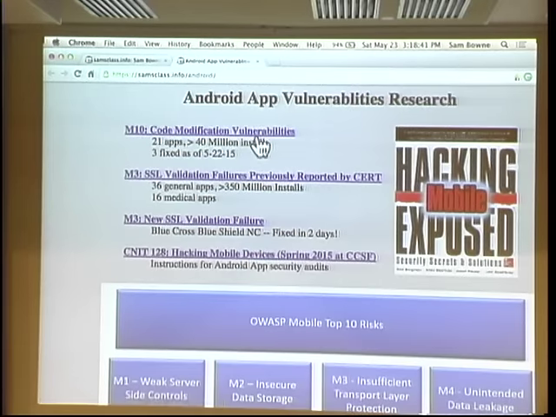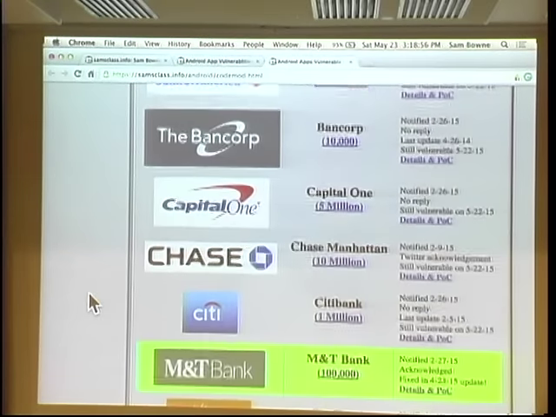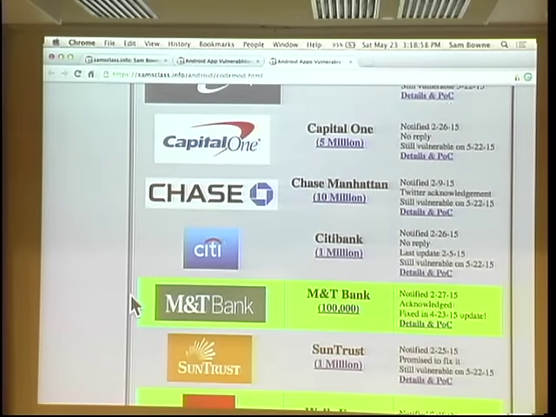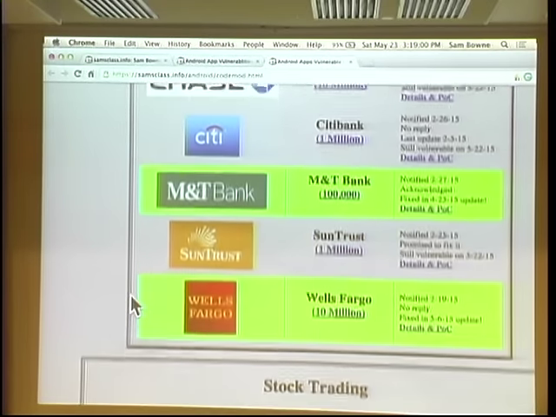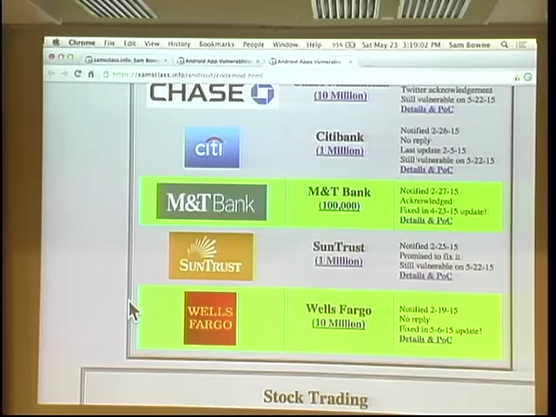So that's the first one I looked into here because basically every app has it. It was something like 8 out of the top 10 banks, 9 out of the top 10 stockbrokers, 7 out of the top 10 insurance companies all had this problem. So it is something like 80 or 90% of all apps are vulnerable. And here they are, the Bank of America, Bancorp, Capital One, Chase. The ones in green have actually fixed it. M&T and Wells Fargo. Wells Fargo probably because one of my students is close to the head of security there and was able to make a personal plea, I think.